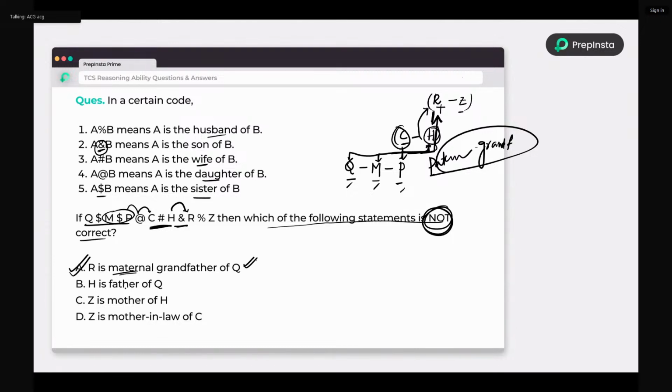See, for example, H is father of Q. So yes, H is father of Q is true. True means it is not your answer. Z is mother of H. Yes, it is true, so it is not your answer. And Z is mother-in-law of C. Yes, it is correct, so it is not your answer. So you have to take care of everything clearly.